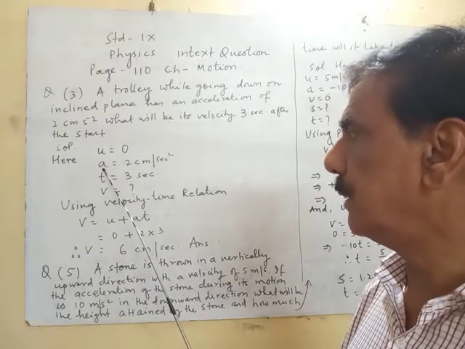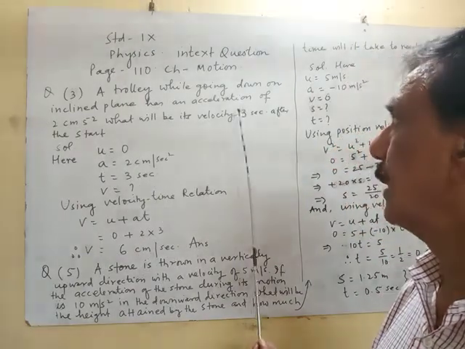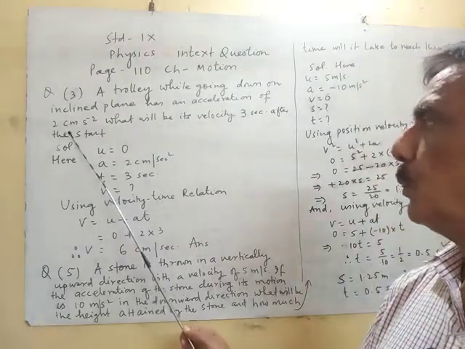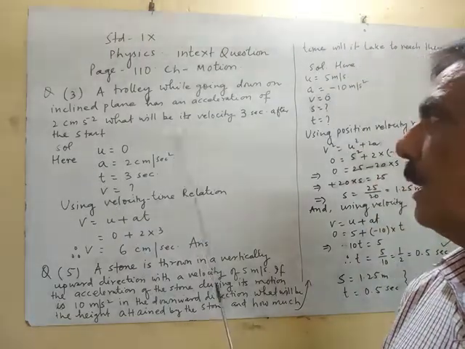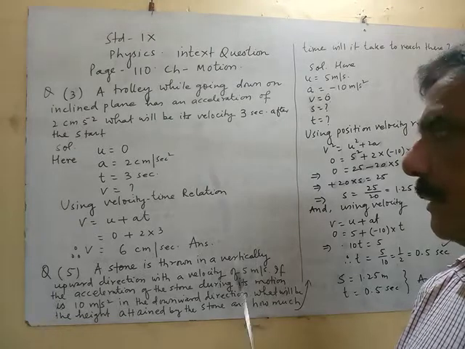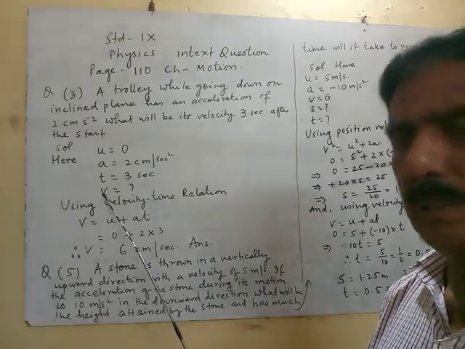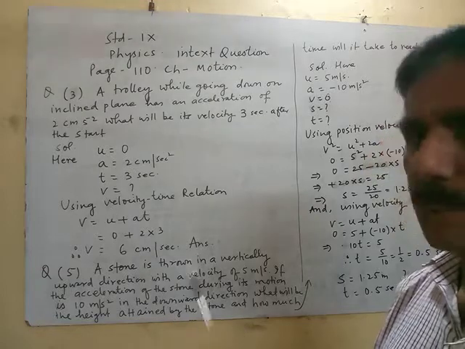The acceleration is given here, 2 centimeter per second square. Time is given, 3 seconds. We have to find v, the velocity after the start.